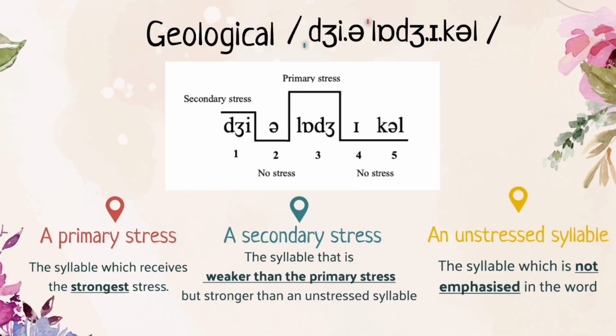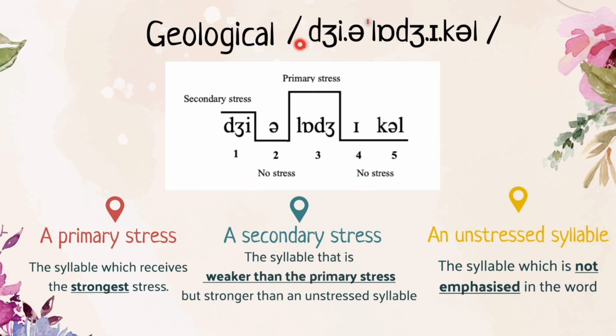In the word geological, we have a primary stress at the third syllable, which means the third syllable receives the strongest stress. So you can notice when I pronounce the word geological. Right. However, it seems that the first syllable still gets a little bit of stress, but not that much if we compare it to the third one. Right. So that's where our secondary stress occurs.